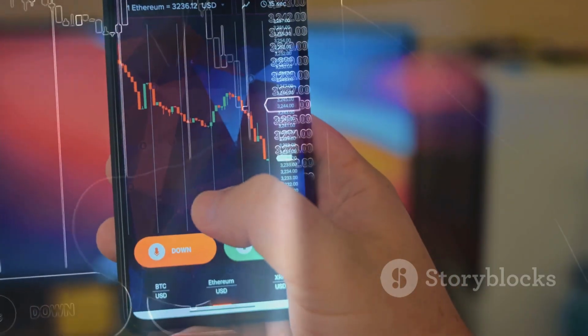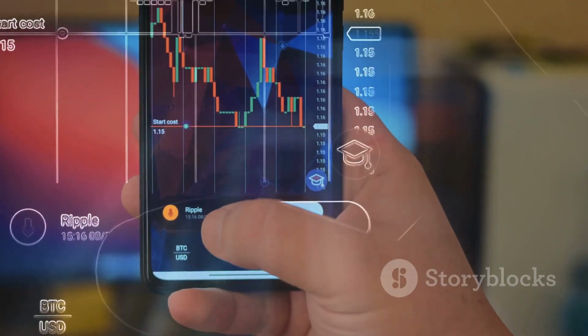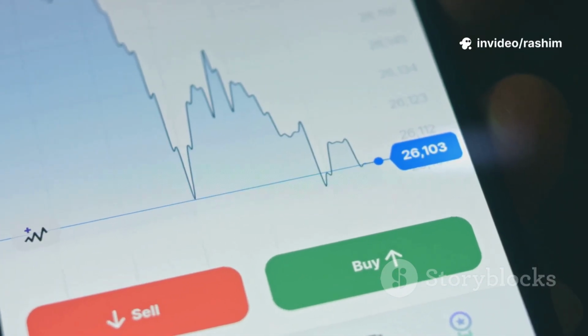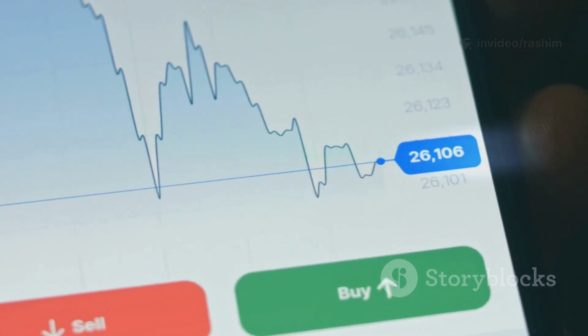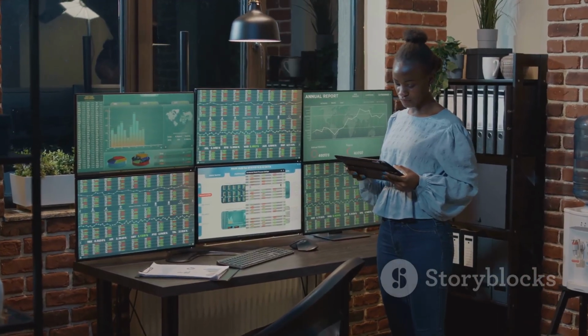You can connect to it with one click and you'll be given a virtual account balance, for example, $100,000 in fake money. This allows you to place buy and sell orders in real time as if you were actually trading, but without any financial risk. Paper trading is the bridge between backtesting and real trading.